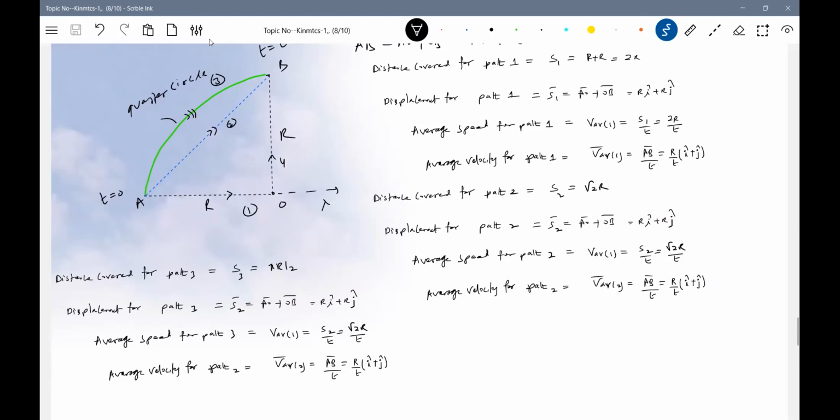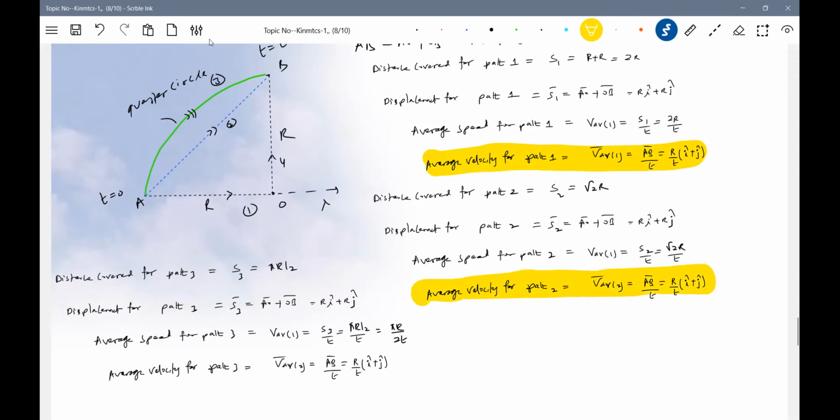So what is the average speed? Average speed will be, yes, 3. I just want you to see this particular thing. Look at the average velocity for all the 3 paths. It's the same, no?